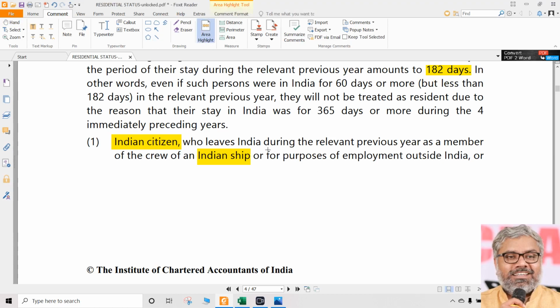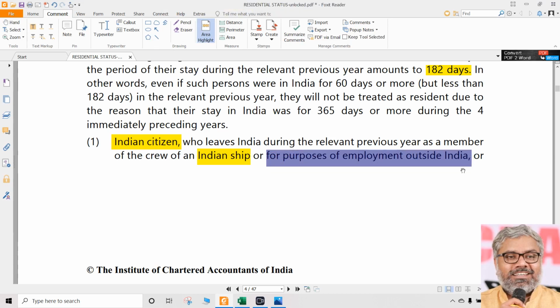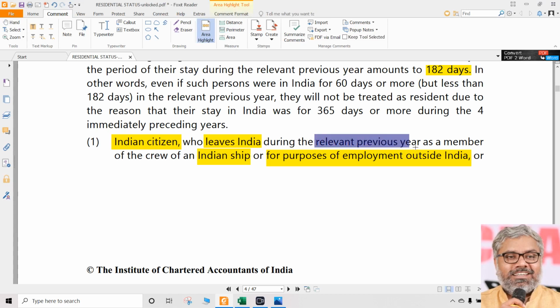Or, not only that, for the purpose of employment outside India. He is leaving India during the relevant previous year. Each word is important. During when? The relevant previous year. And who is that person? An Indian citizen. Naturally, we are all talking about individuals only. An Indian citizen who is leaving India during the relevant previous year as a member of the crew of an Indian ship or for the purpose of employment outside India.